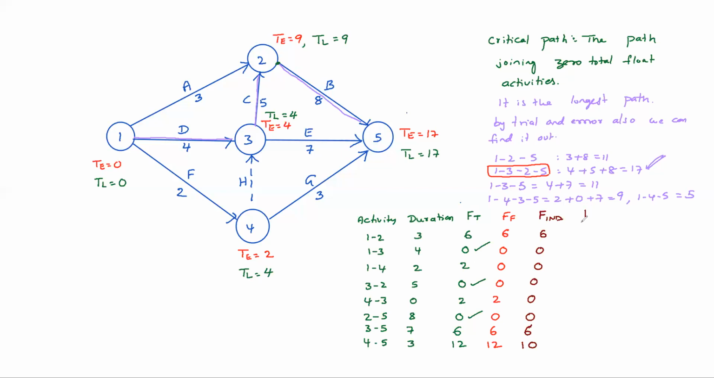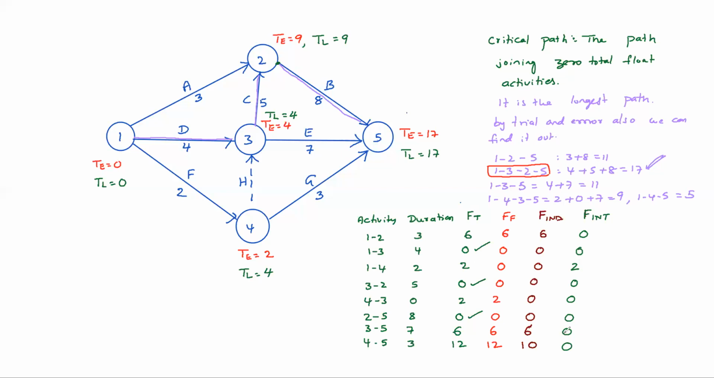Now interfering float. Head event slack for 1, 2 is 0. 1, 3, head event slack 0. 1, 4, head event slack 2 days. 3, 2, head event slack 0. 4, 3, 0. 2, 5, 0. 3, 5, 0. 4, 5, 0. So only 1, 4 has head event slack, that is 2 days. That is the interfering float.